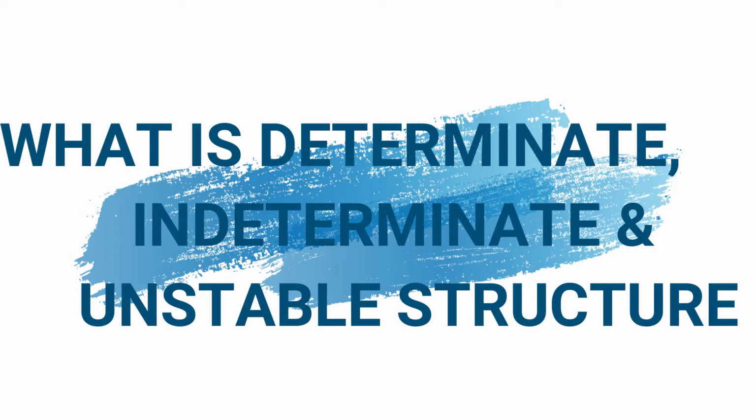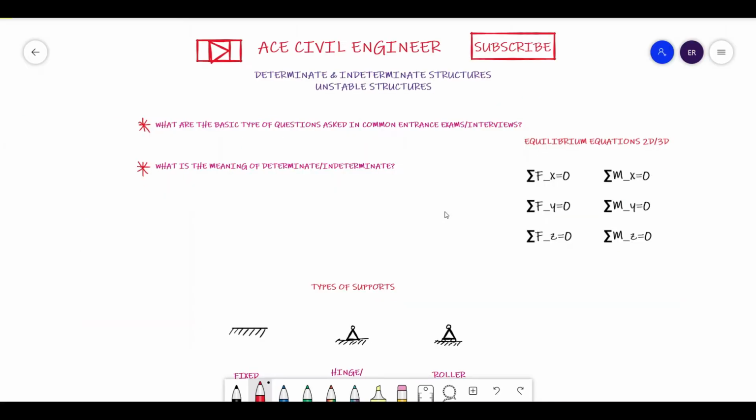In this video, we are going to understand what is a determinate structure, an indeterminate structure and an unstable structure. So here, friends, firstly we'll understand what are the basic type of questions which are asked in some entrance examinations or some interviews. Those questions are like they will give you a structure and they will ask you whether that structure is indeterminate or not.